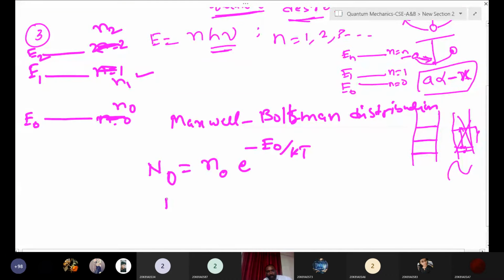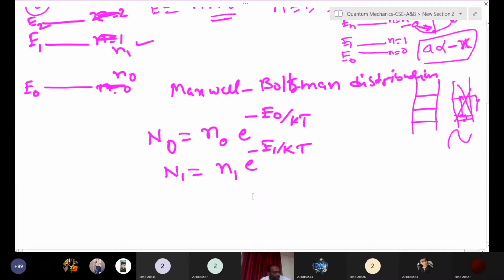If you want to write the E1 state, the number of particles is small n1, with E1 by kT. Like that you can write for the total N number of atoms. Capital N means the total number of oscillators.